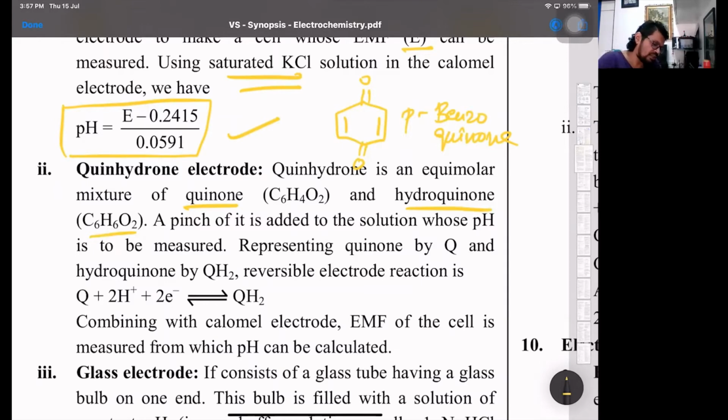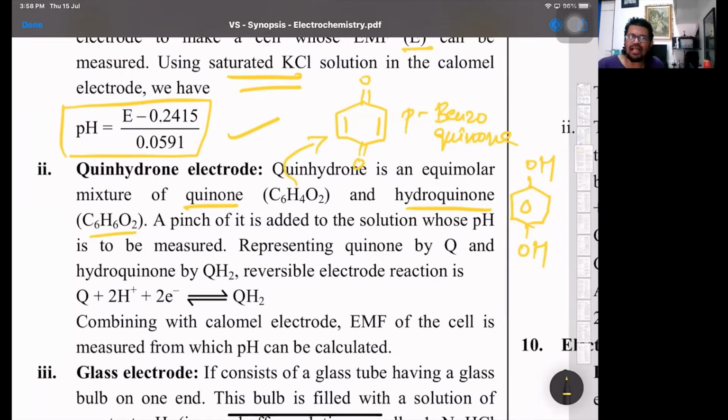Now see, that formula is correct, C6H4O2. And next one, hydroquinone, is this compound. Two OH groups at para position, that's what we call hydroquinone. Here also the formula is C6H6O2.